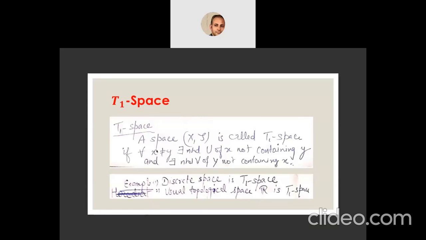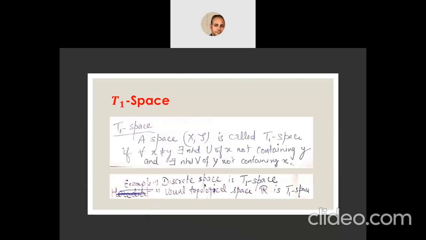So that means if x is not equal to y, then there must exist a neighborhood of x which does not contain y, and there must exist a neighborhood of y which does not contain x. Earlier in T-naught space we had 'or', but for the T1 space we have 'and', that means x and y both should have neighborhoods such that one does not contain the other.